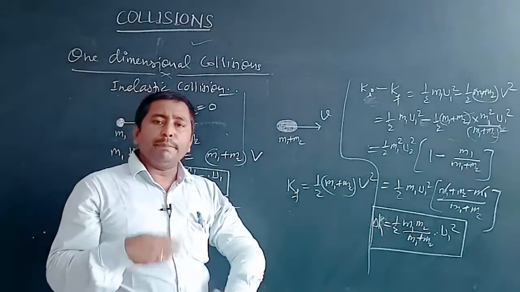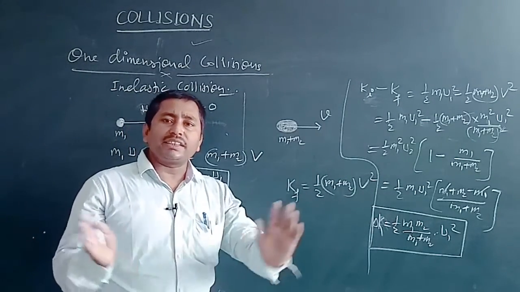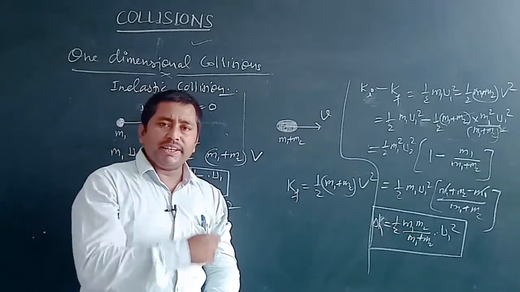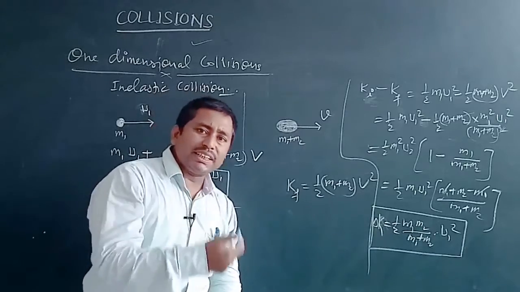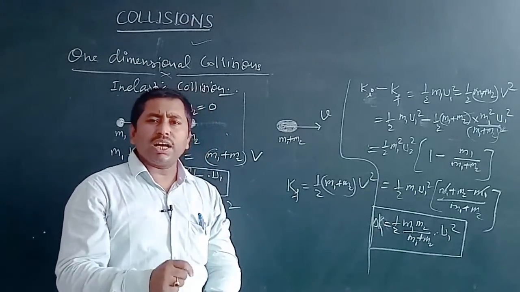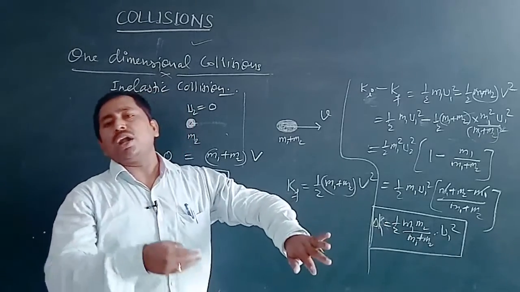We can explain it on the basis of the action-reaction law. The impulse imparted by the first ball on the second will be equal to the impulse imparted by the second ball on the first.